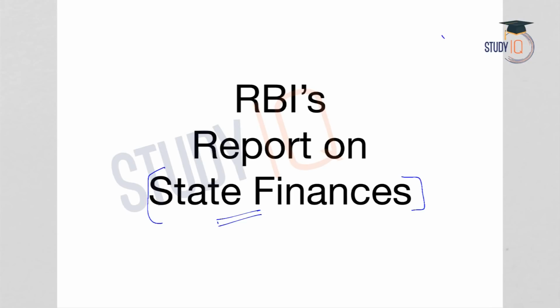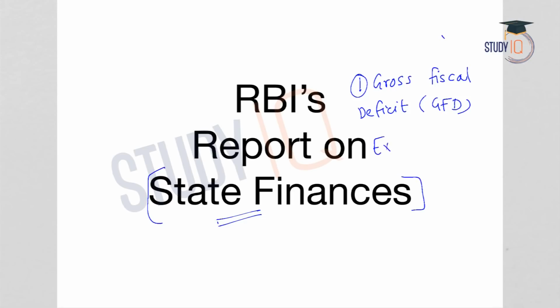But before we move on to the lecture, I would like to explain a few terms to you in order to make more clarity when we discuss this topic. The first term is gross fiscal deficit or GFD. Gross fiscal deficit means excess of total expenditure over the revenue receipts and also non-debt capital receipts.